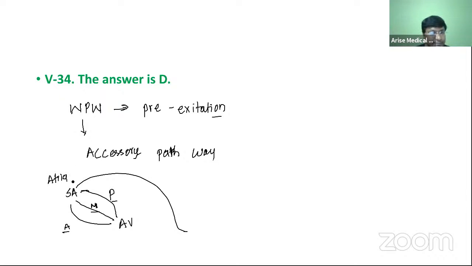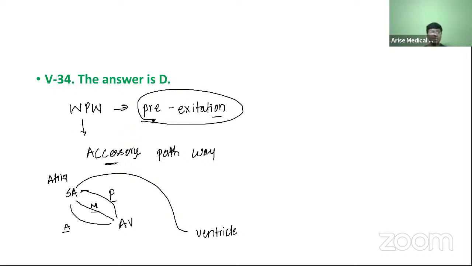the ventricle. Connecting the atria to the ventricle, you also have an accessory pathway. That is the reason why there is pre-excitation. Now, because of the presence of this particular accessory pathway, you will have a short PR interval.